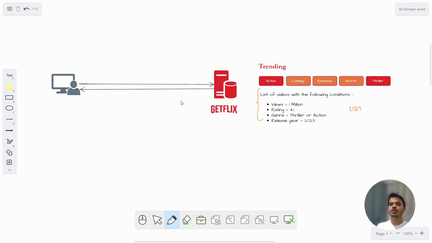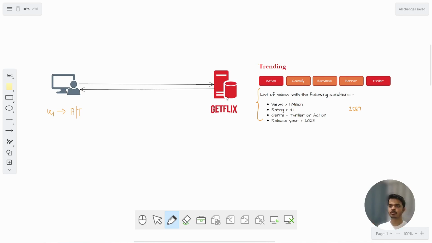Now let's consider a case where u1 comes and requests movies that are trending in action or thriller. So what will happen? The user has requested this particular thing. Now this Getflix application server will do computation, it will run this particular query in its database.